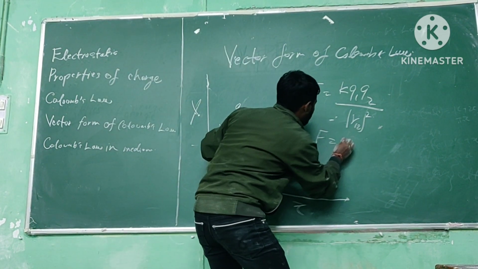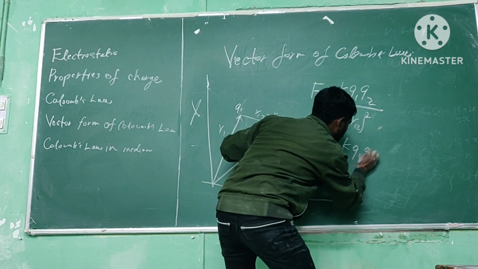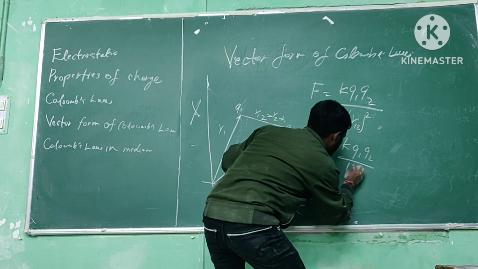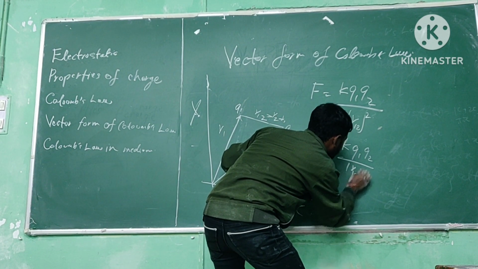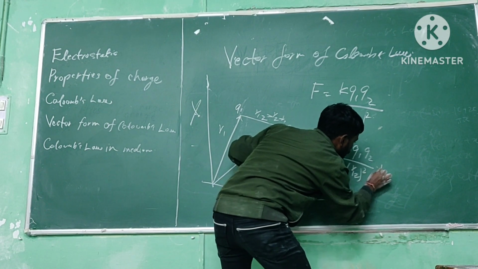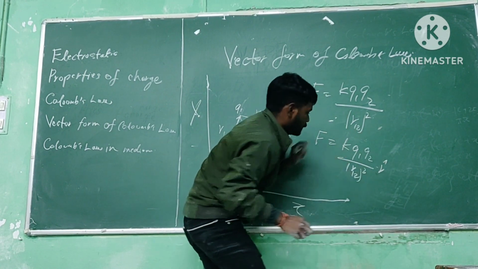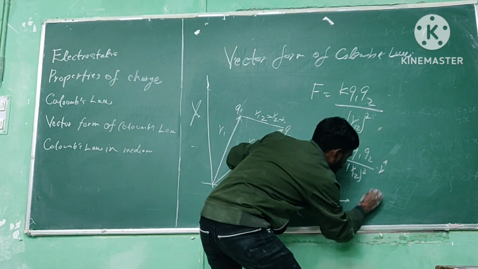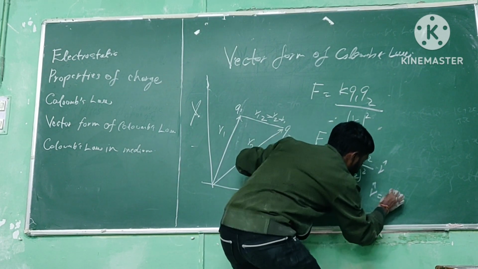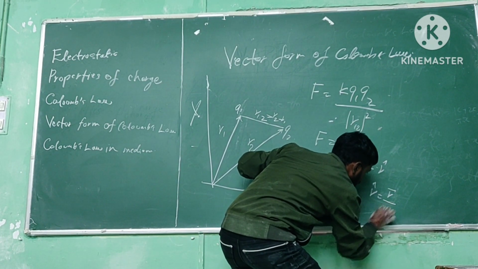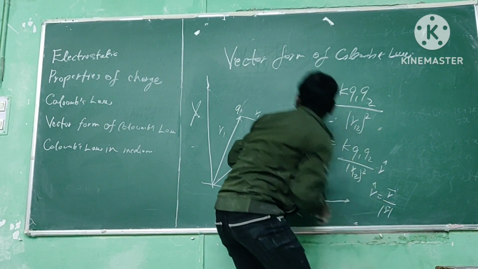F is equal to k q1 q2 by mod of r12 square into r cap to find the direction. Now we can write r cap is equal to vector r divided by mod of r.